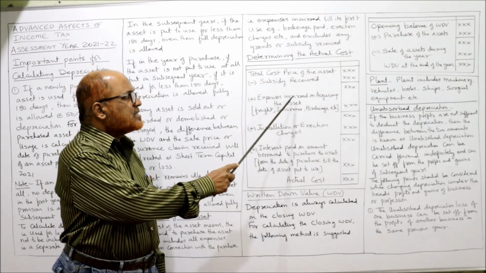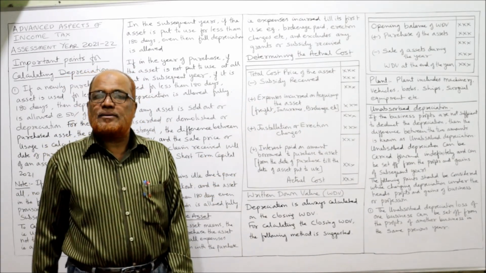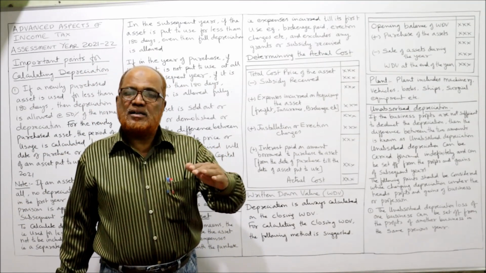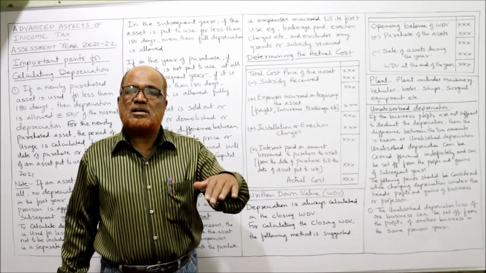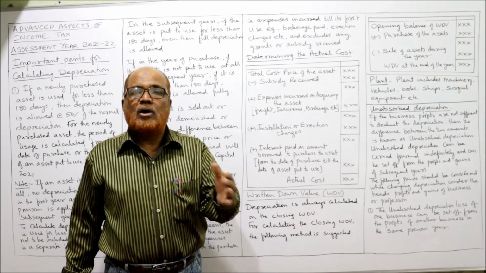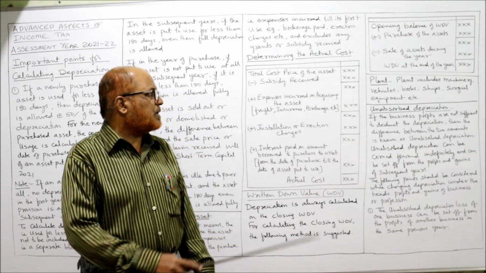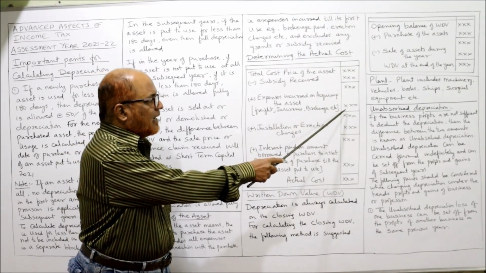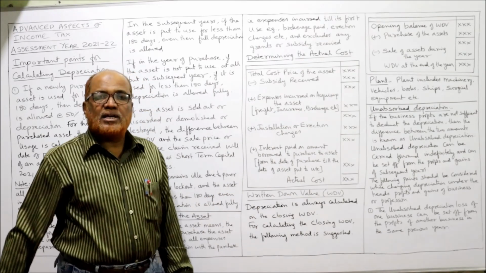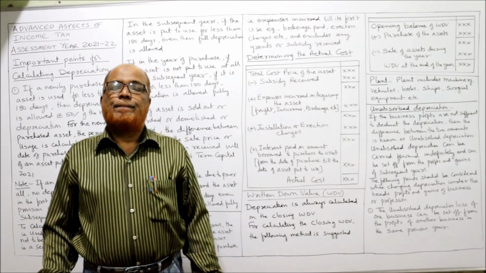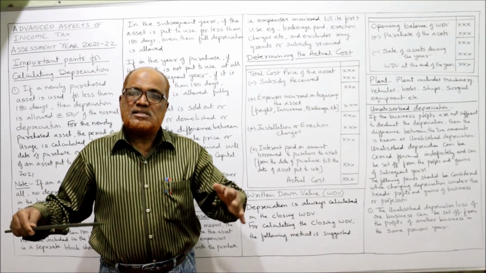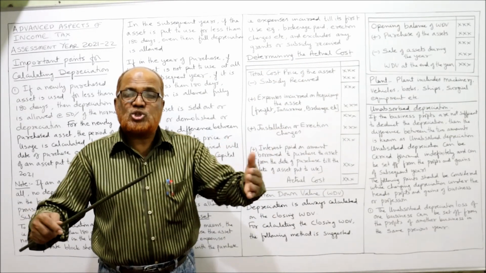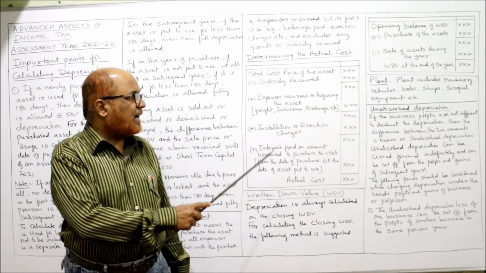Then add expenses incurred on acquiring the asset. On purchasing the asset, some freight charges are incurred, some insurance charges are incurred, some brokerage is paid. All these are incidental expenses. Freight, insurance, brokerage, etc. These will be added. Then add installation or erection charges. After purchasing the machine, some technical people will erect the machine. So erection charges are incurred. That will also be added.